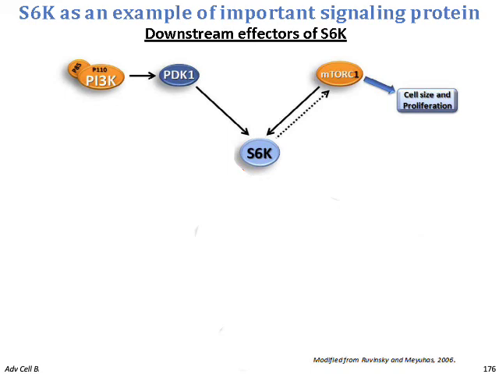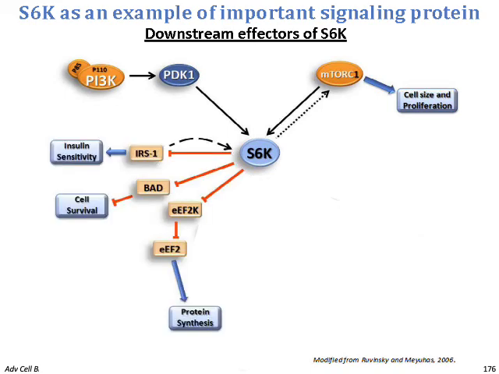Once S6K is activated, it controls a lot of other processes, like inhibition of IRS1, which leads to insulin sensitivity, inhibition of the BAD protein, which inhibits cell survival, and inhibition of eukaryotic elongation factor 2 kinase, which inhibits eukaryotic elongation factor 2, and so it promotes protein synthesis.